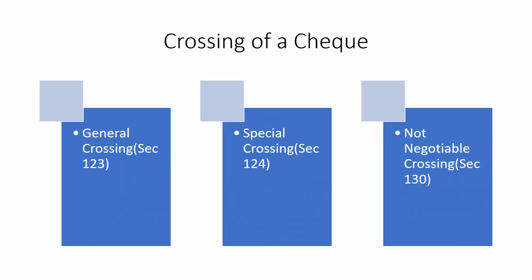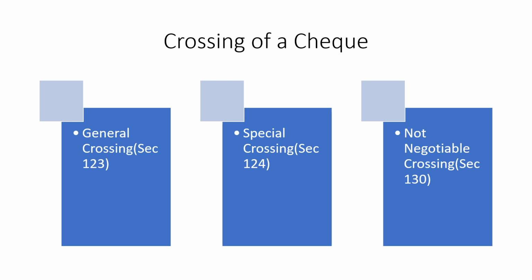Then there are different types of crossing. One is a general crossing, another is a special crossing, another is a not negotiable crossing. One is a general crossing, which I told very clearly is like any other crossing, with two parallel lines on the top of it.